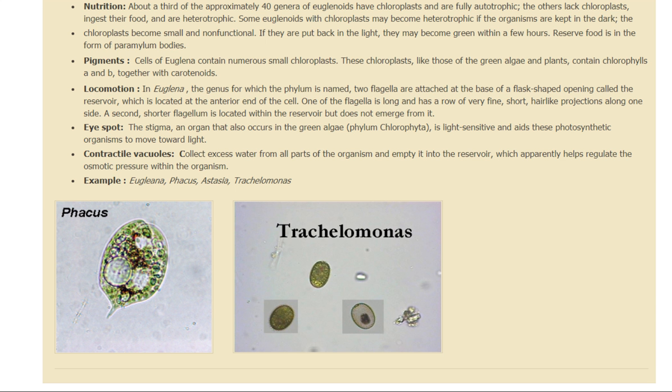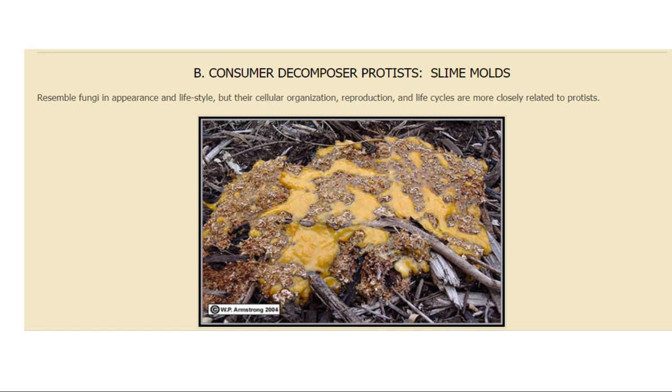Then the eye spot, the stigma, an organ that also occurs in the green algae, is light sensitive and helps the photosynthetic organism to move towards the light. So there is an eye spot present in these euglenoids, which helps them in this activity specifically. Then they have contractile vacuoles. They collect excess water from all parts of the organism and empty it into the reservoir, which helps to regulate osmotic pressure within the organism. Some examples here are Euglena, Phacus, Astasia, and Trachelomonas. So these are certain examples of the euglenoids.